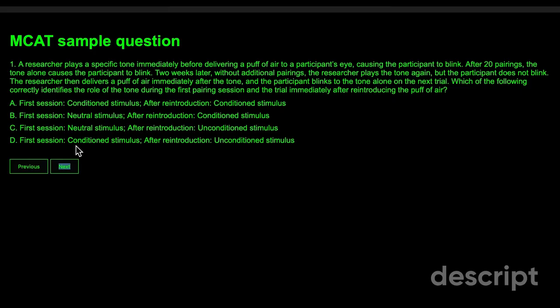A researcher plays a specific tone immediately before delivering a puff of air to a participant's eye, causing the participant to blink. After 20 pairings, the tone alone causes the participant to blink. 2 weeks later, without additional pairings, the researcher plays the tone again, but the participant does not blink. The researchers then deliver a puff of air immediately after the tone, and the participant blinks to the tone alone